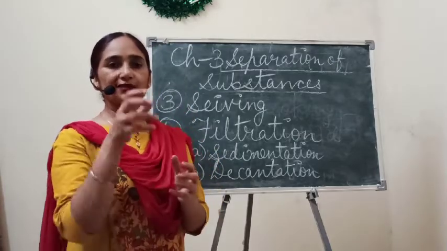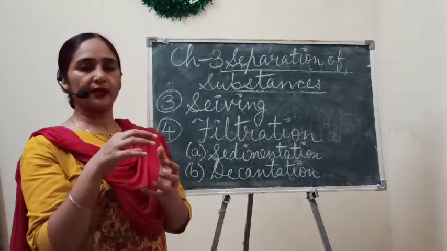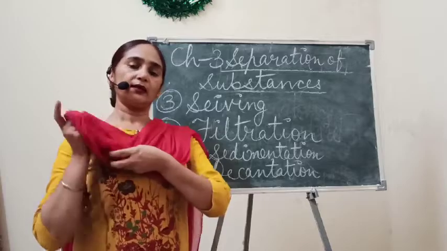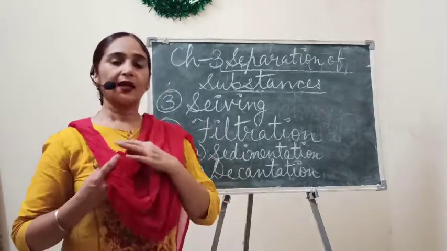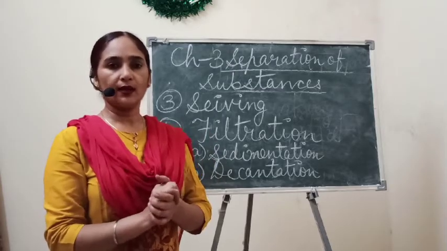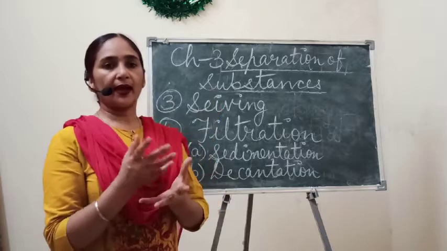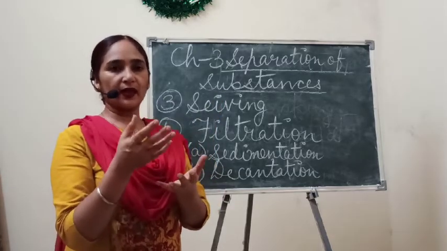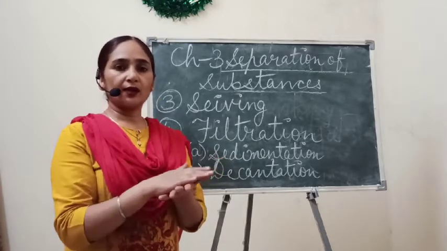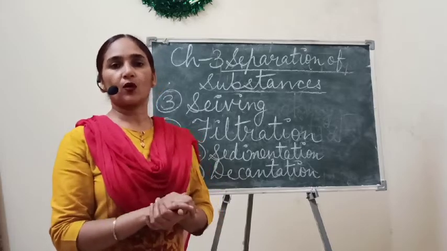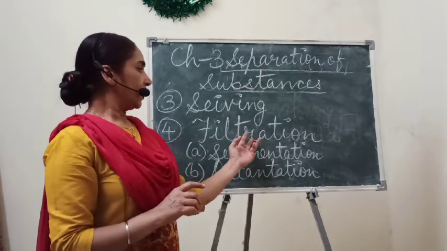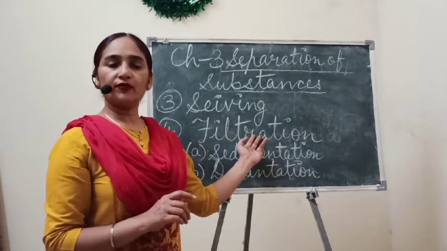The liquid which goes through the filter paper into the beaker or glass, that clean water is called filtrate, and whatever suspended particles were present in the water previously stay on the filter paper, and that is called residue. Filtrate and residue, two words you should remember in the process of filtration.